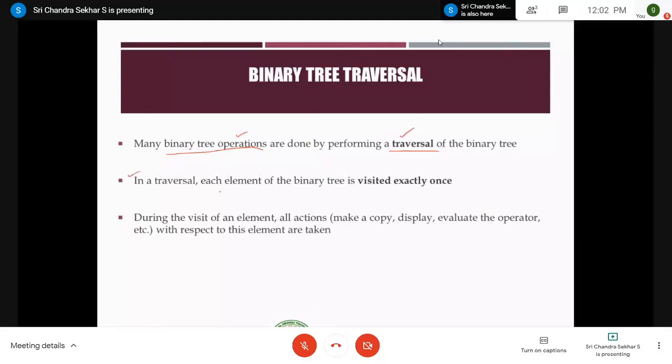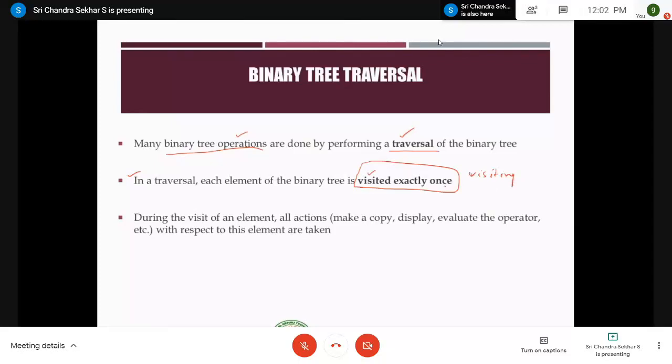In a traversal, each element of the binary tree is visited exactly once. We will see what is meant by exactly. Visiting is different, and we have come across its definition in the basics of trees. Visiting a node means you go to that node and do some processing.